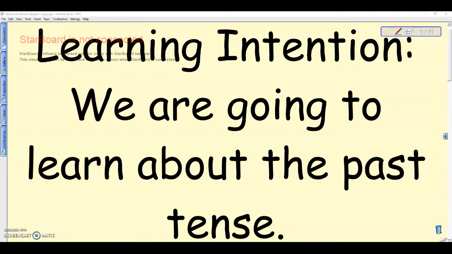Today we're going to have a lesson in English this time, and we're going to talk about the past tense. Recently, we talked about the present tense. It was one of the first lessons for English, but now we're going to talk about the past tense. So far we talked about the present tense, and that refers to things that happen every day or on a daily routine. But in this case, because we're talking about the past tense, we're going to talk about something that already happened, hence the word past.